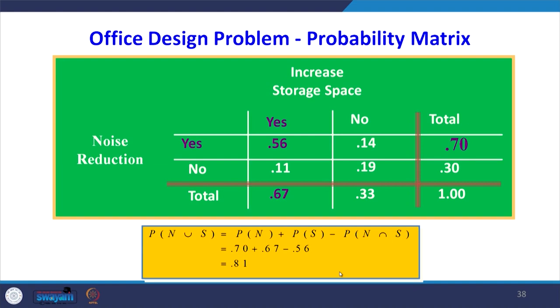we want to know how much percentage of the people have agreed for both the designs, that is n and s. So, P of n plus P of s minus P of n and s. This value we can read directly from the table. So, P of n is 0.7 plus P of s is 0.67 minus P of n intersection s is 0.56. When you do that, we are getting 0.81.